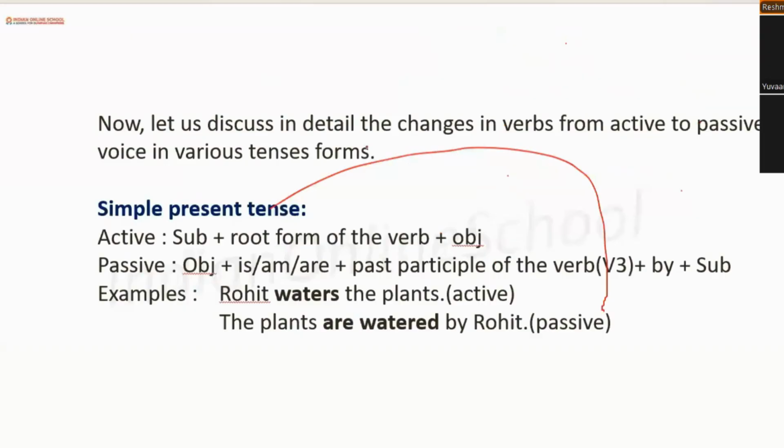Now let us discuss in detail the changes in verbs from active to passive voice in various tense forms. Active voice is subject plus root form of the verb and then object. Passive voice would be object, auxiliary verb, past participle form, by, and then subject. Like, Rohit waters the plant. The plants were watered by Rohit. Simple, easy.